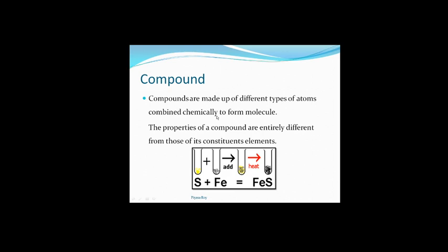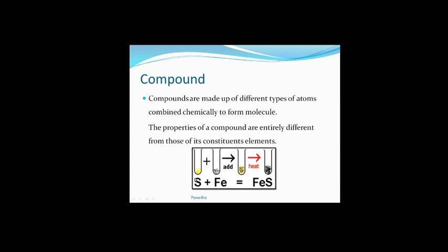Come to the compound, this part. So what is compound? Compounds are made up of different types of atoms combined chemically to form molecules. Here different types of atoms or different elements, two or more than two elements will be combined together in a fixed ratio, combined chemically to form a molecule of compound. And the properties of a compound are entirely different from those of its constituent elements. See, what is this?